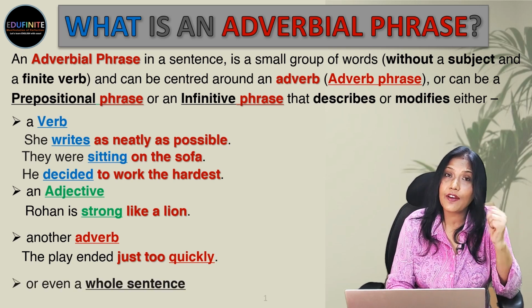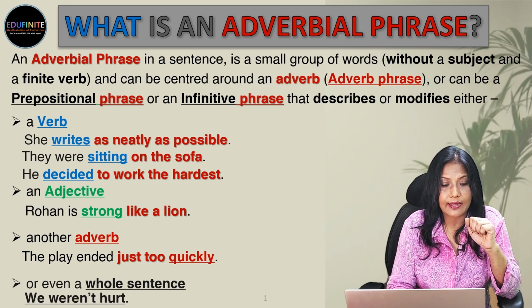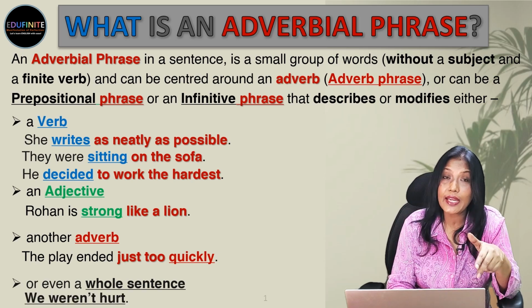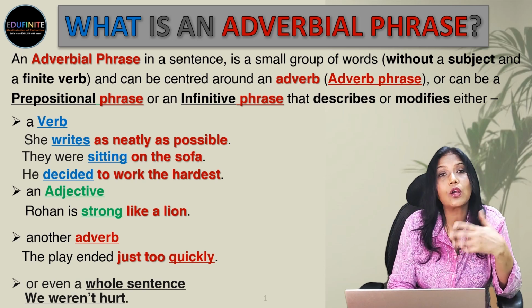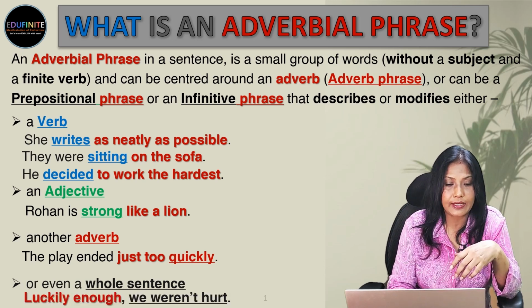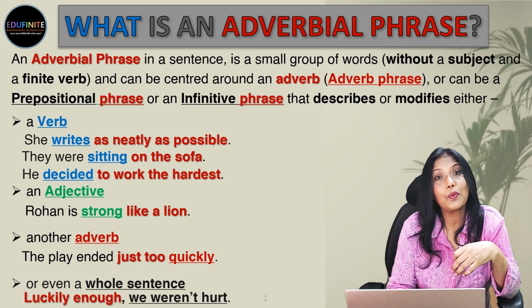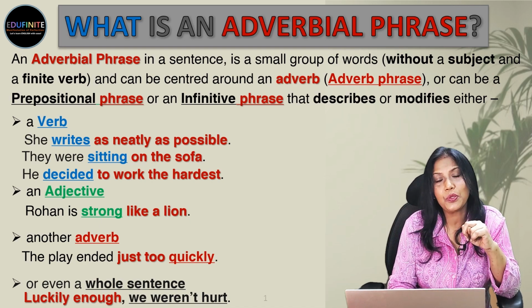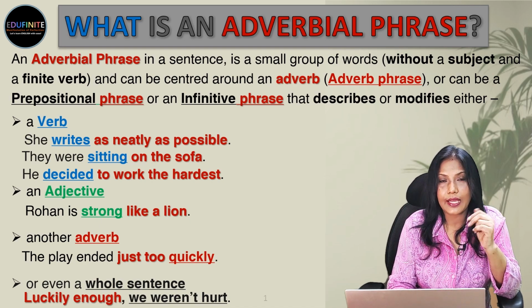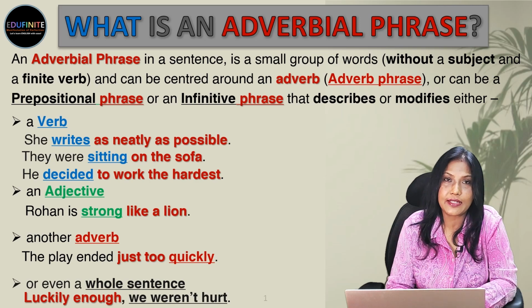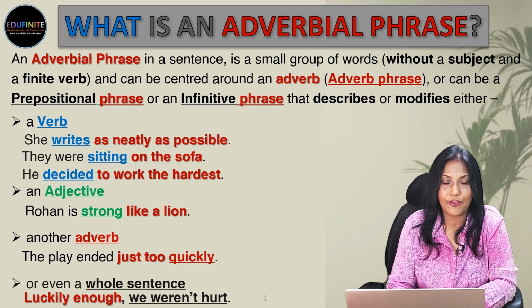Now, it even modifies a whole sentence. Let's look into that. We weren't hurt. We have already done it with the adverb. Now, let's look how we do it with an adverbial phrase. Luckily enough, we weren't hurt. So, two words. Again, this is an adverbial phrase. Luckily enough is an adverbial phrase.